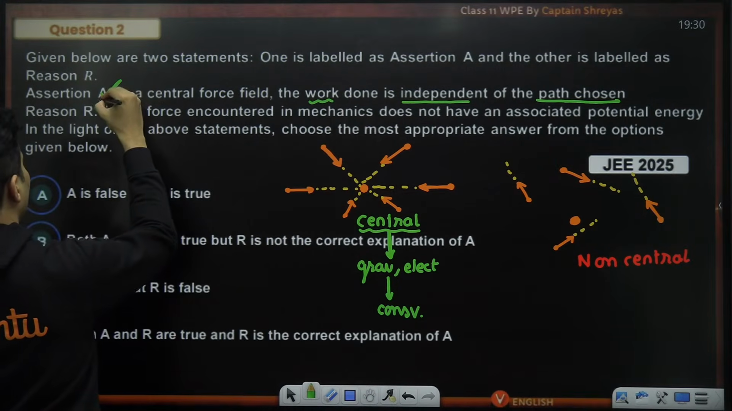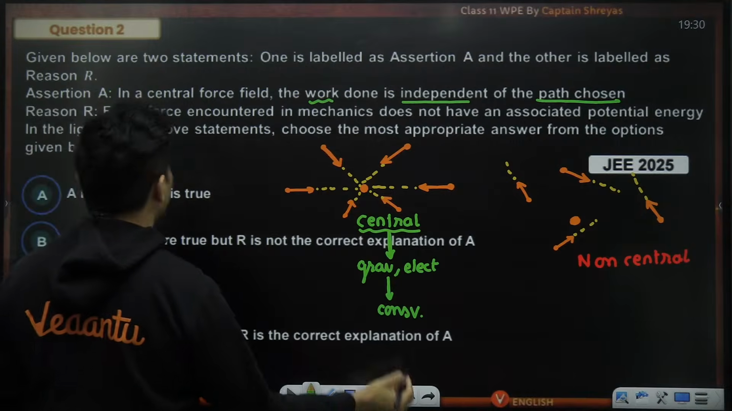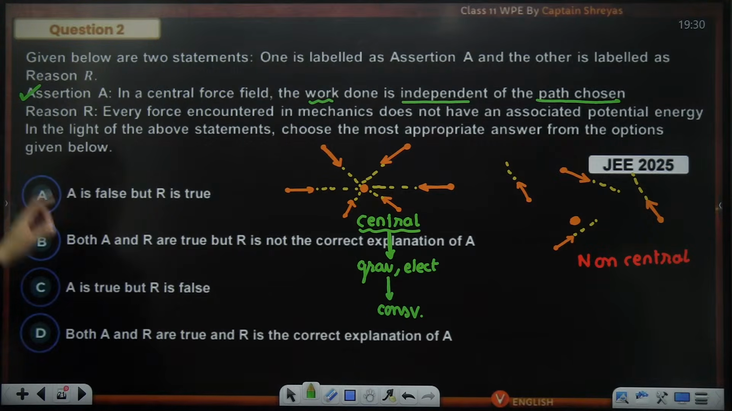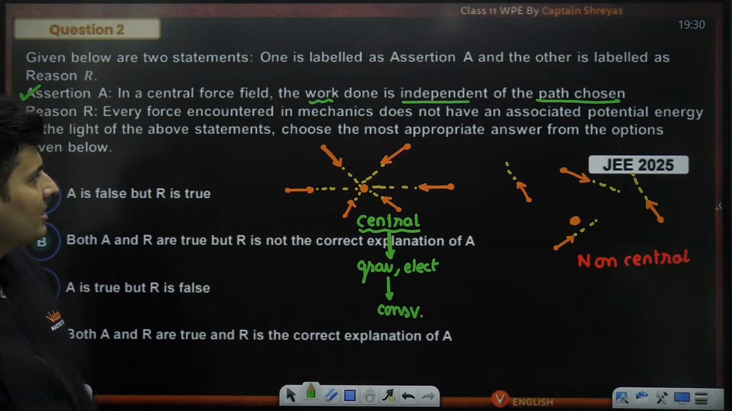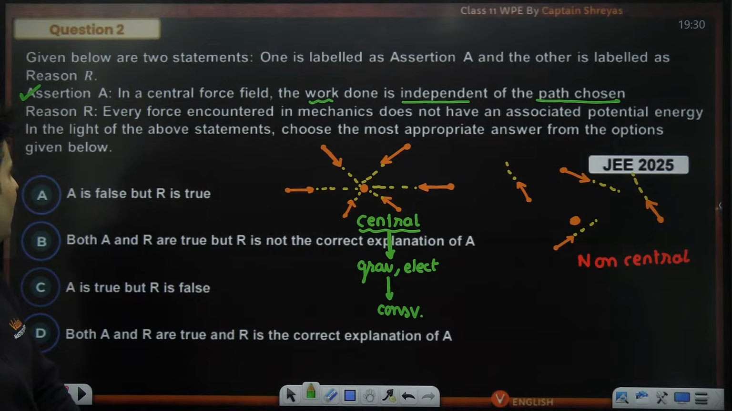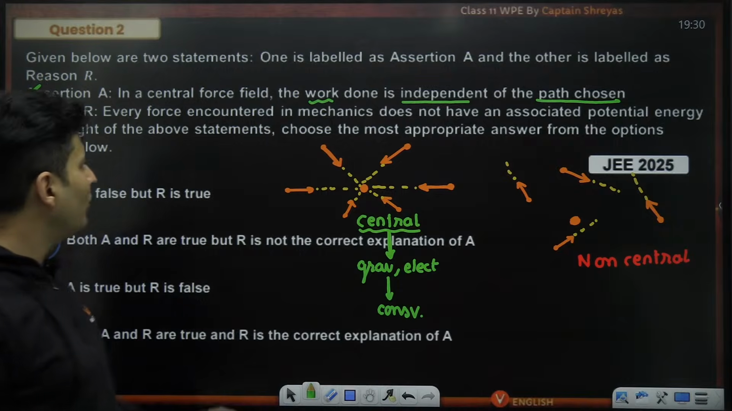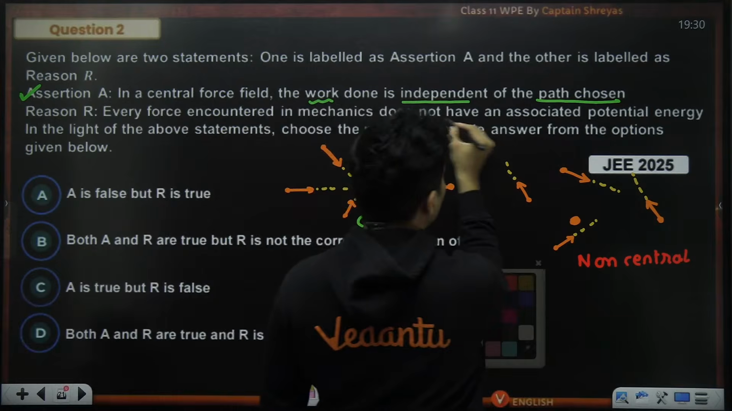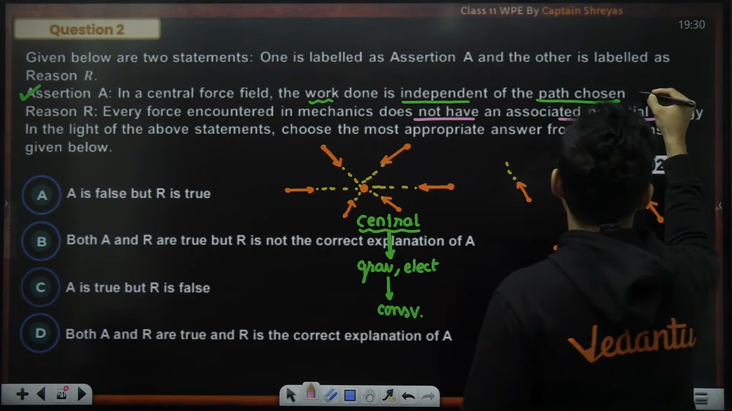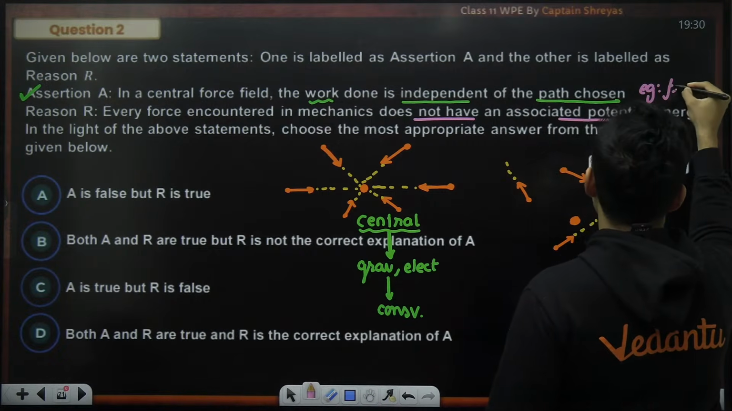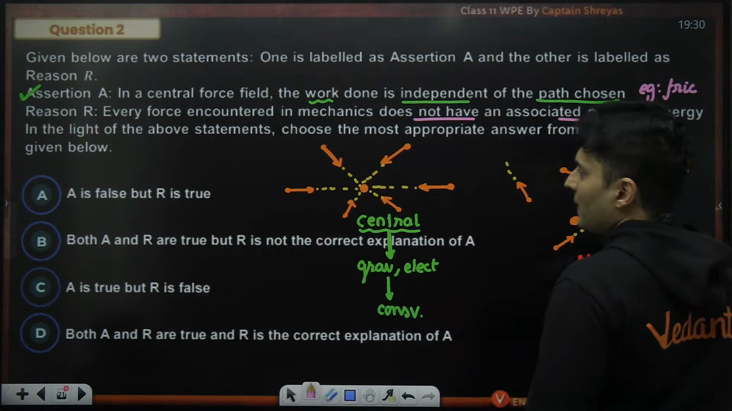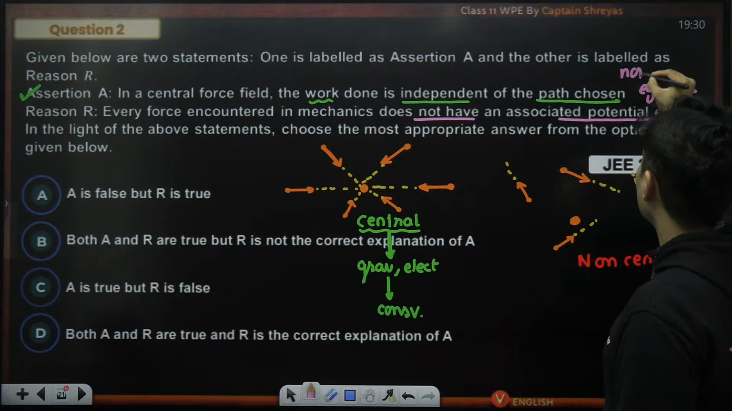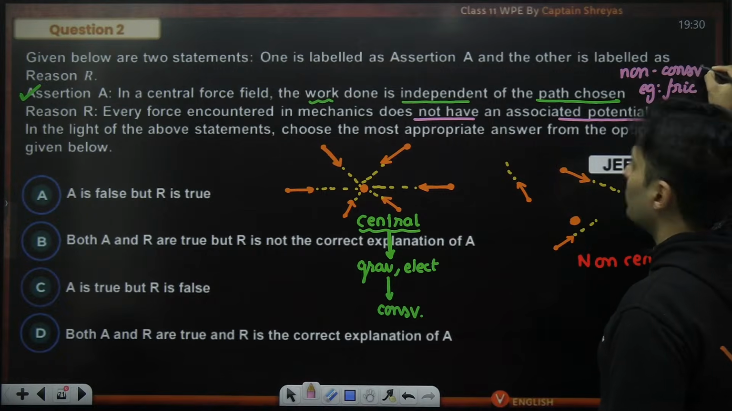So assertion is 100% correct. So assertion is definitely correct. This much part we understood. Every force encountered in mechanics does not have associated potential energy. Yes, every force which we encounter in mechanics does not have potential energy. Why? For example, friction. It is also a force, but it does not have potential energy. Why? Because it is non-conservative in nature.